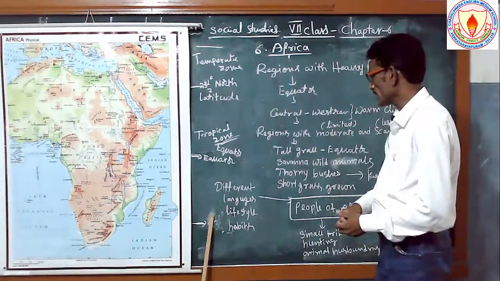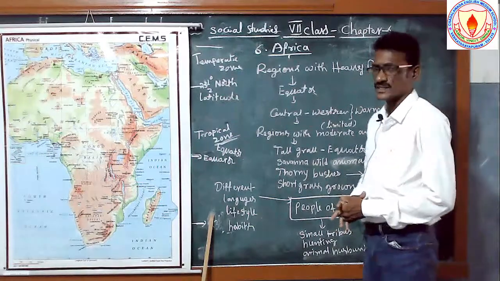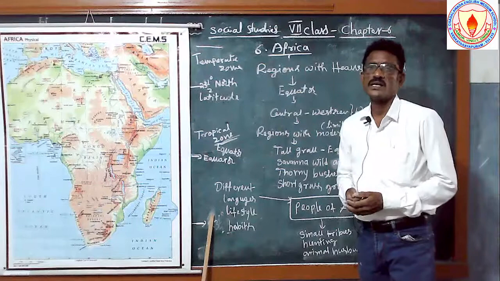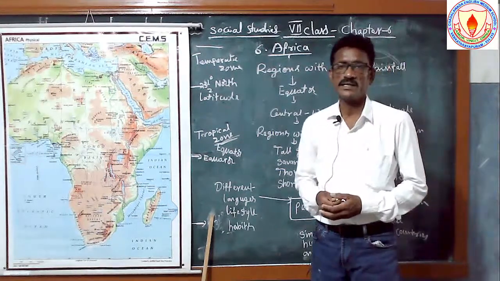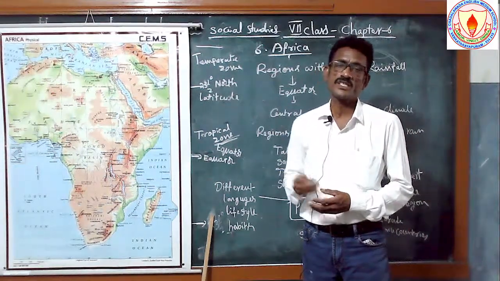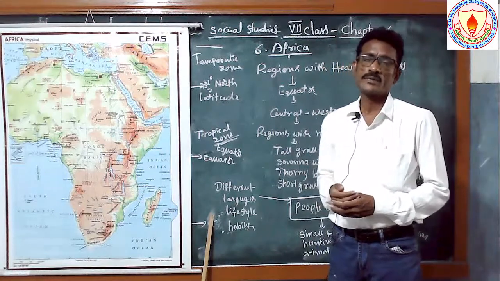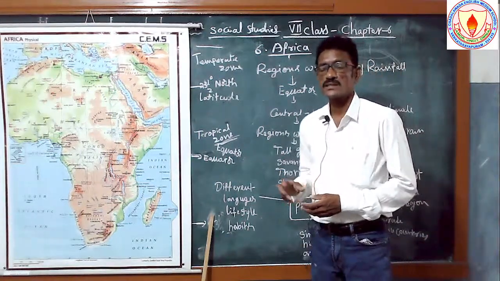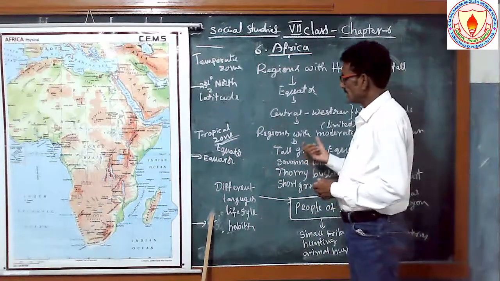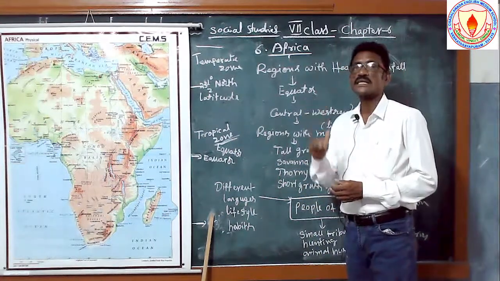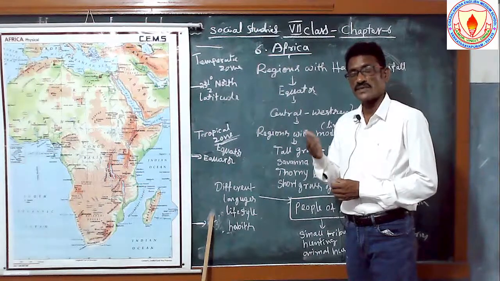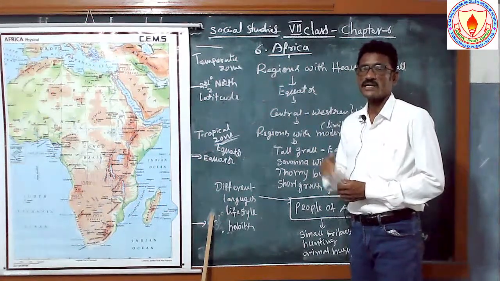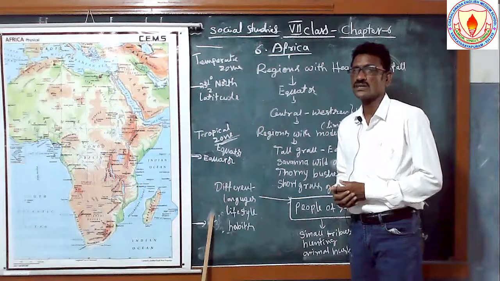And the next one is the tall grass. You know very well about the equatorial region, the place which receives more heat. This place receives more rainfall, and tall grasses grow in the equatorial regions. These are very tall, nearly 6 to 7 feet high. It is called elephant grass.